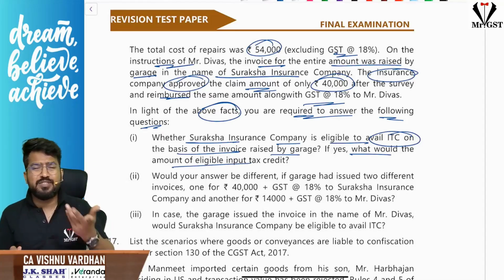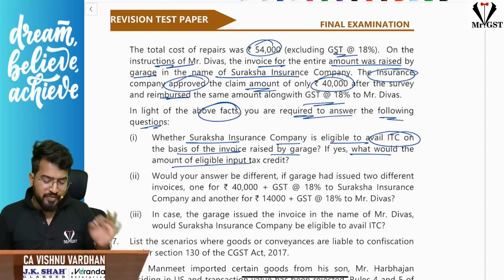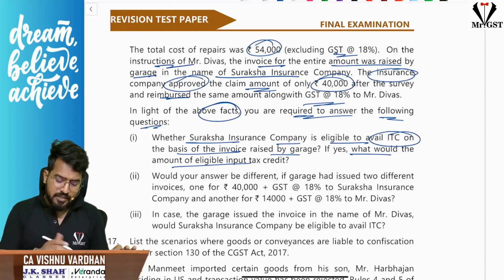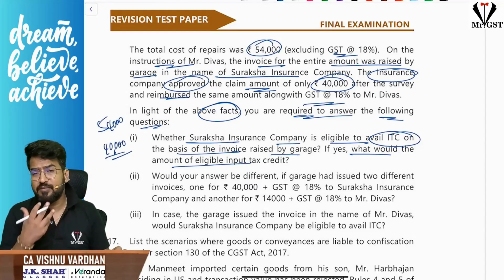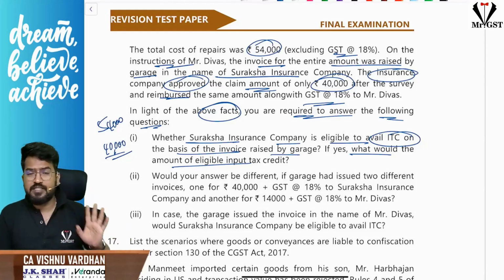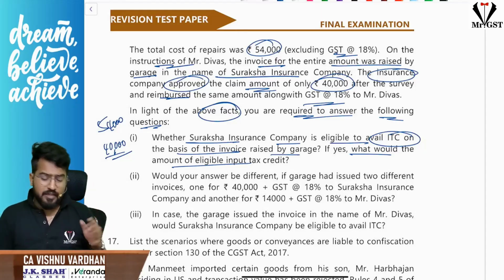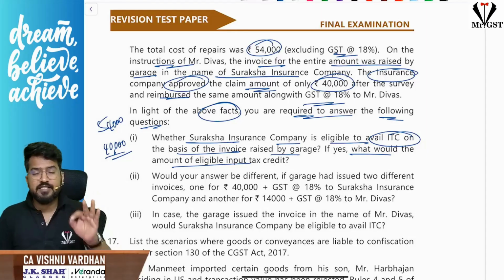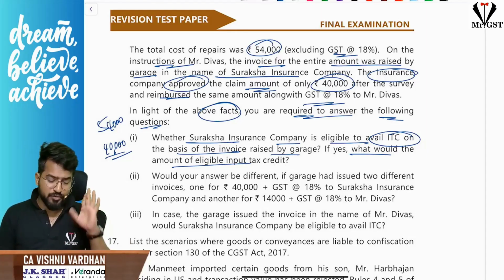Sir, the question is based purely on the recent circular, which is there even in your amendments. See, the answer is simple. 54,000 this fellow has spent and 40,000 only this company has approved and is paying. So what is the burden? Generally, when you take insurance services, it is blocked under section 17(5). But there is an exception for general insurance companies. If they take repairs and maintenance for the vehicles, yes, they can take ITC. So this is an exception to the 17(5) blocked credit.